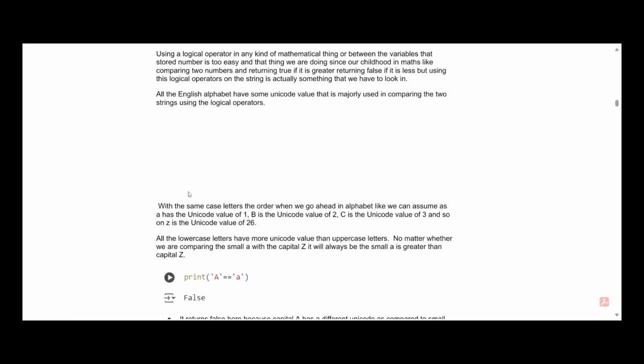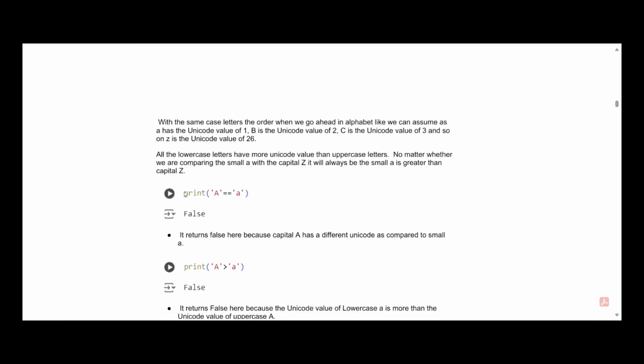And one more thing to remember is that the uppercase letter always has less Unicode value than the lowercase letter. It means that no matter which lowercase letter we are comparing with which uppercase letter, the lowercase letter is always going to be greater than the uppercase letter, as it will always have more Unicode value. Like we can assume that the small a will always be greater than the capital Z.